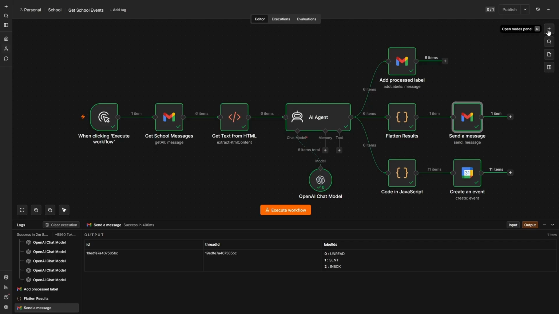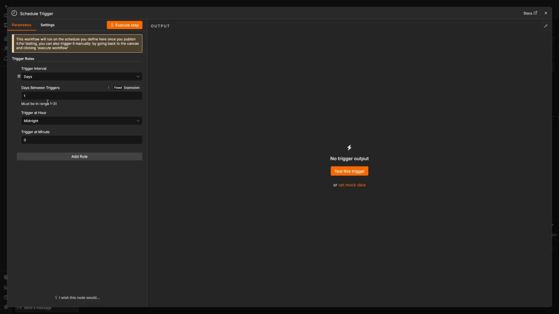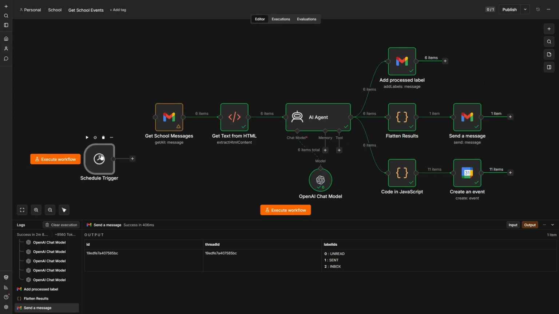The last thing I need to do is just come in here and schedule it. So I'm going to remove that manual trigger at the beginning and just tell it to run every day at 4 p.m. Now, hopefully there'll be no more early morning surprises, missed tests, or forgotten practices.